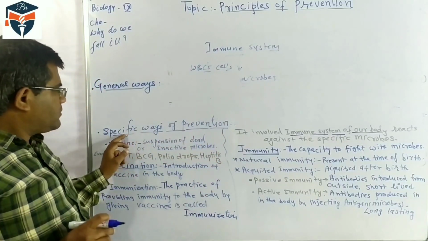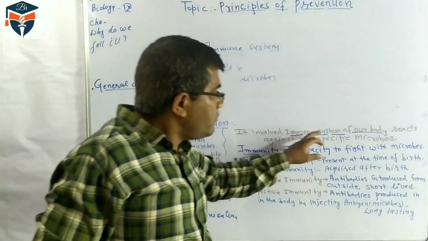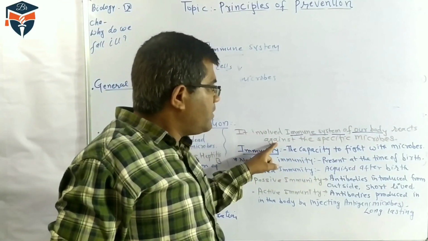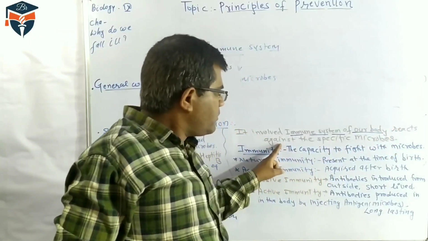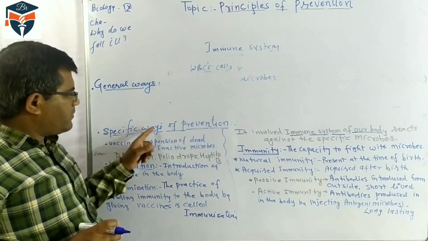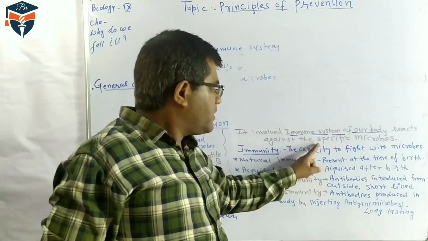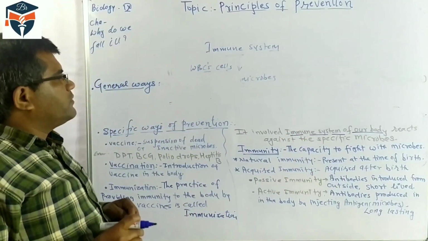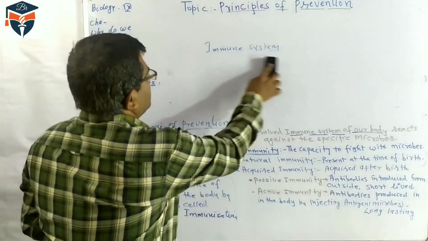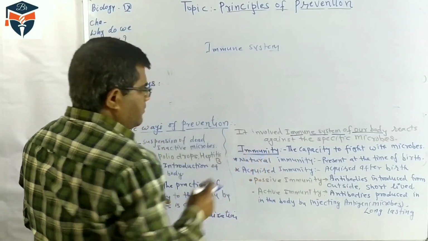So it is said that the specific way of prevention involves the immune system of our body, and this immune system reacts or responds against specific microbes. First we should remember immunity. The immune system provides immunity. So what is immunity?